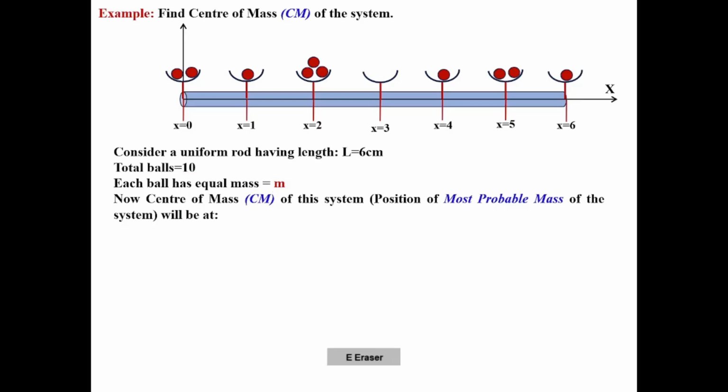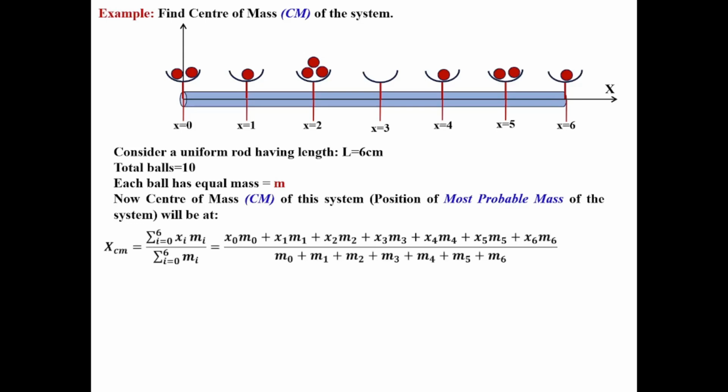Now the center of mass of this system, or the position of most probable mass of the system, where will it be? How are we going to calculate it? We are going to calculate exactly what we discussed previously, the weighted average. Xi mi, this is the familiar formula for you maybe, but just consider the previous example. The numerator we have written as xi mi, divided by the sum of mi.